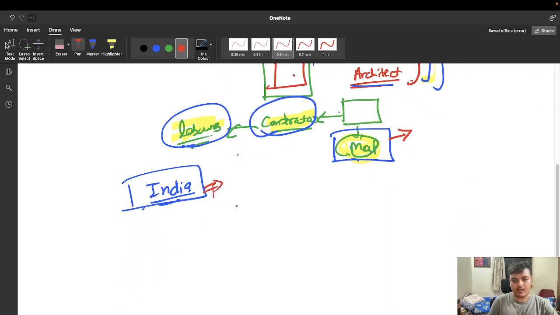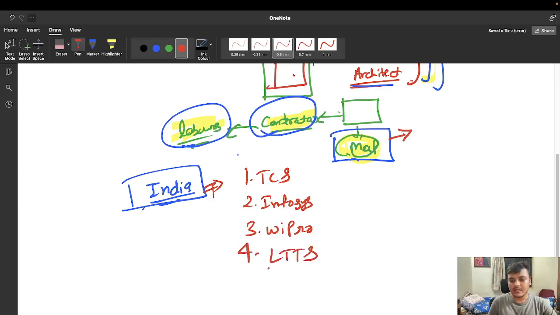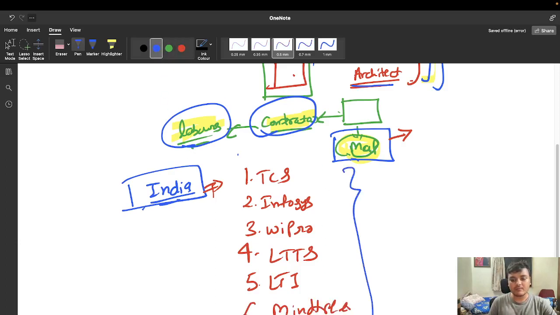In India, name a few of the big companies of India, like TCS, then we have Infosys, then we have Wipro, then we have LTTS, like L&T Finance, like LTTS, right? Then we have LTI, then we have Mindtree. So now see these companies, see the similarities between these companies. These all companies are what? They are not service based.